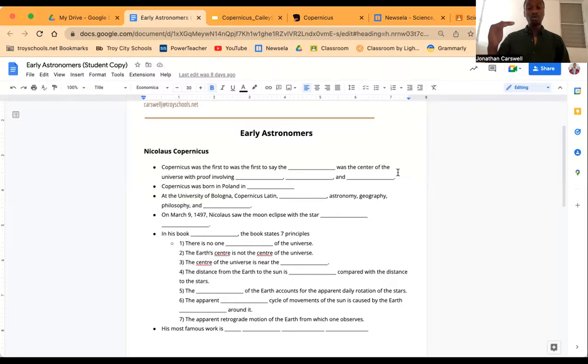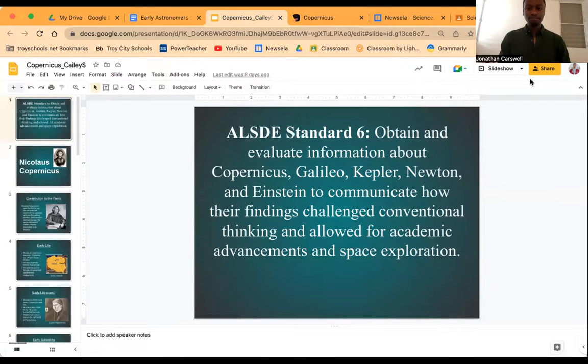So as we work through our lecture and our notes, these blanks will come up and you'll be able to fill this in. This sheet is going to be very helpful for your studying. It's going to be very, very helpful for your review. And remember, you need to add even more to this. This does not cover every single thing that we're going to look at, but it does give the high points that are very good for us to think about. All right, let's go ahead and get started.